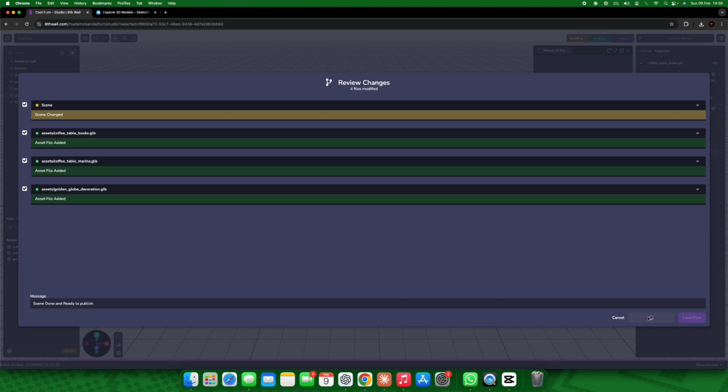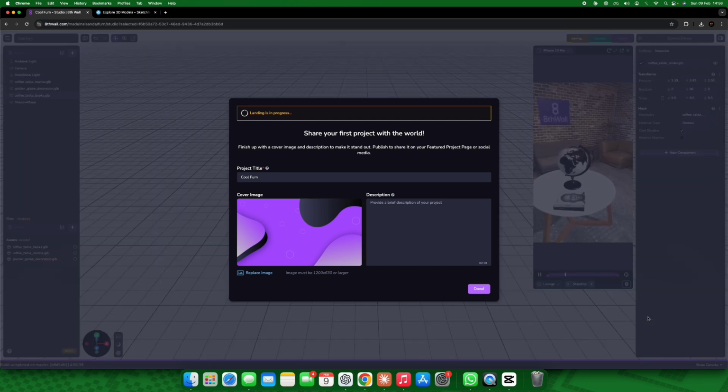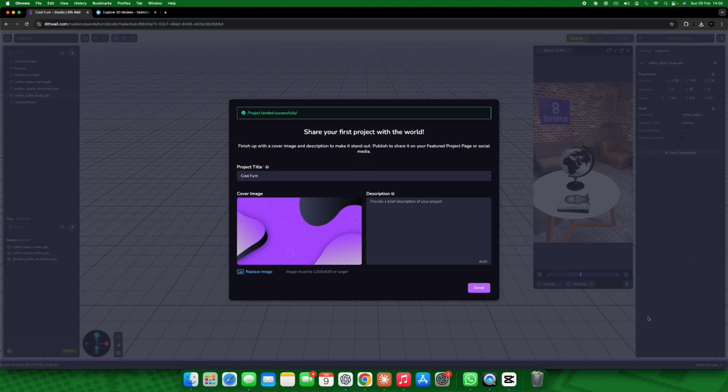And as I understand how it works, if you've got this free account, you are basically hosting with them. You're going to host the content with them and all this kind of stuff. So it has now given me this option to finish up with the cover image and description to make it stand out, and it's going to be published.